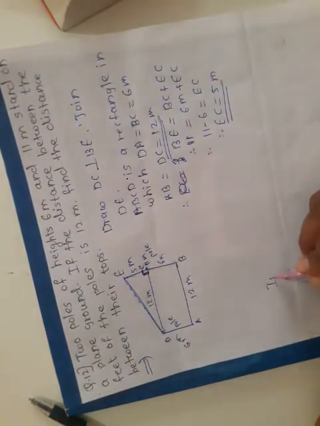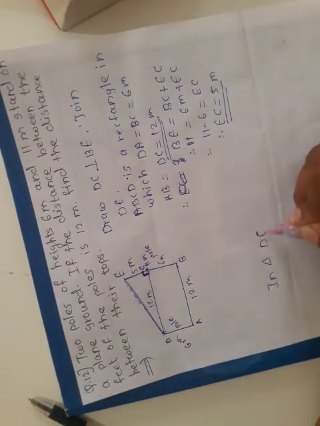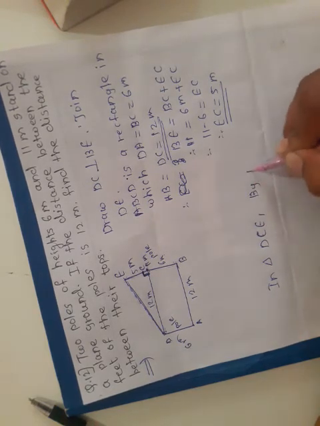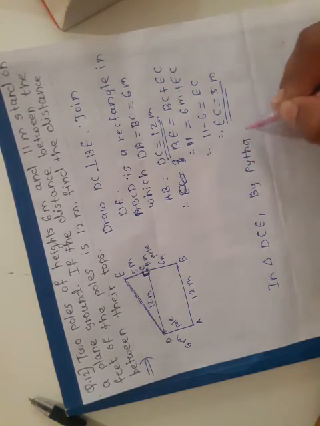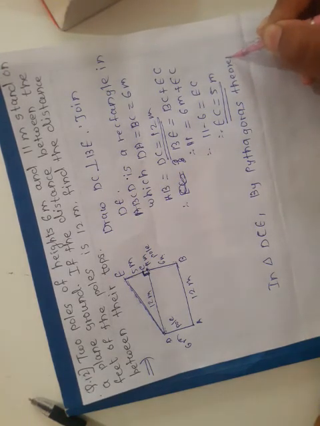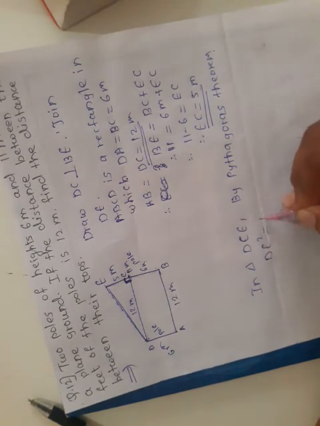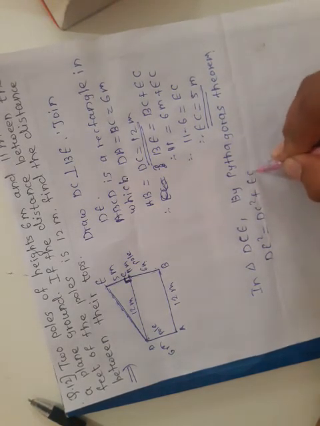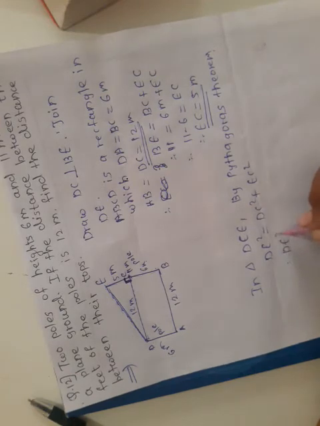Now in triangle DCE, by Pythagoras theorem, DE square is equal to DC square plus EC square, and therefore DE we have to find out.